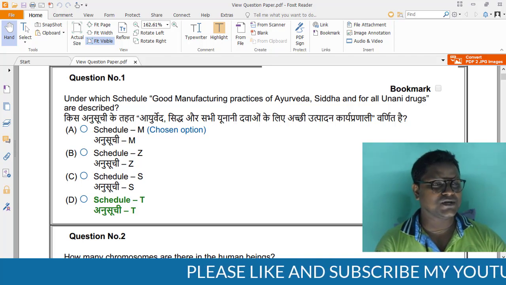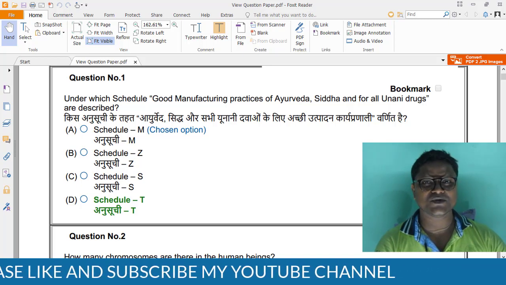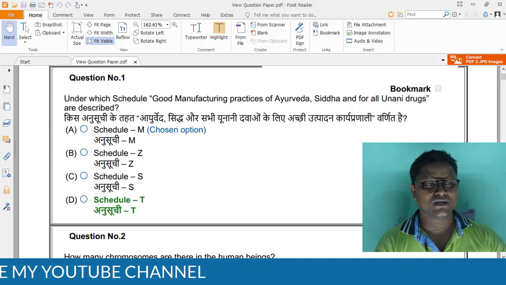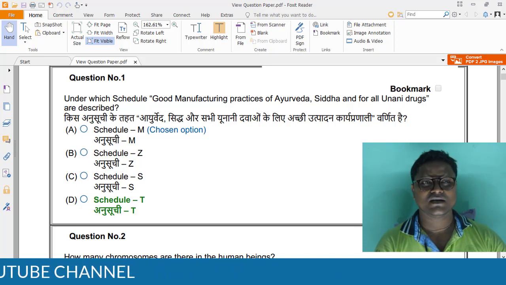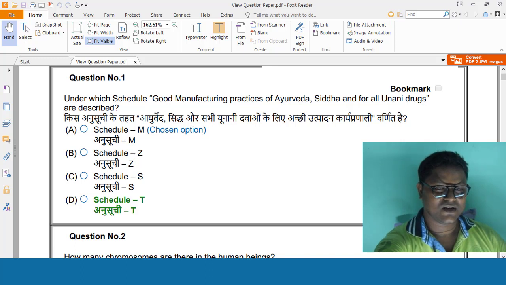So here the first option is Schedule M. So generally we know that Schedule M is for GMP certification. Schedule Z, I don't think that Schedule Z is there in the 1940 Drug and Cosmetic Act. Schedule S, these are the standards for cosmetics, and so these three options are not right. That means the answer will be Schedule T. The right answer is Schedule T. Option D is the right answer.